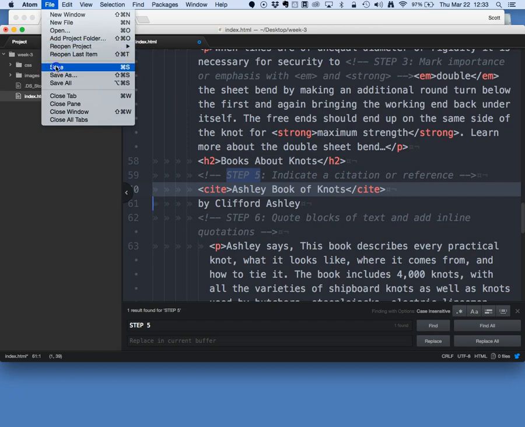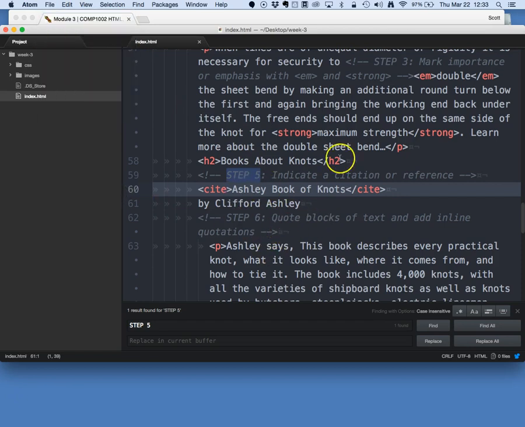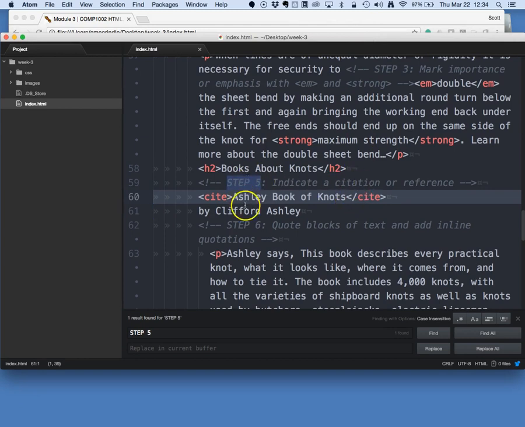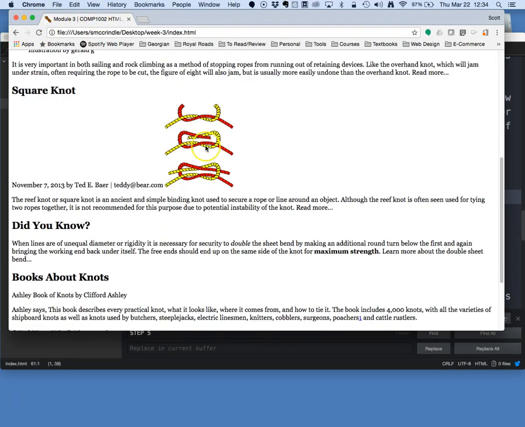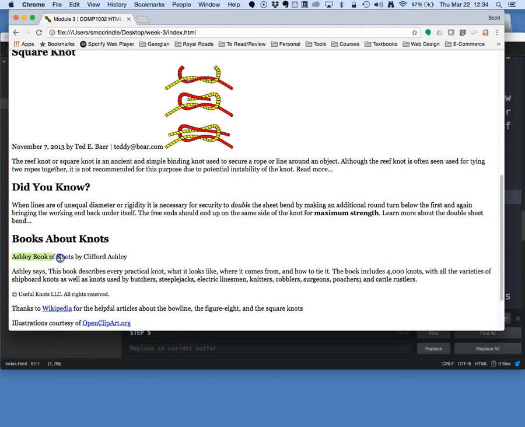This also gives the content a bit more meaning, and you may be rewarded, as some of these search phrases may have greater value from a search bot perspective. If we reload the page, here's the Ashley Book of Knots, and you'll see that it is now italicized. We can change that, that's just the basic styles. It lets you know that there is indeed something special about that phrase.